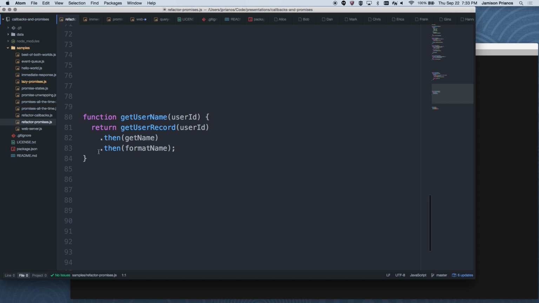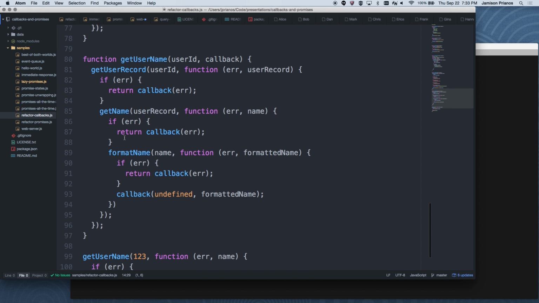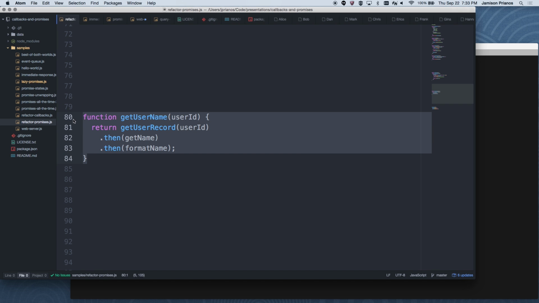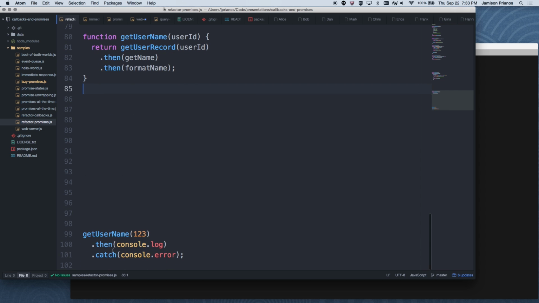In the callbacks, what we have for that same thing is get user record from the user ID, which returns a function that takes an error and a user record. If there's an error, throw that error. Otherwise, get the user record and follow all the way down this line with what's starting to look like that callback hell feature, minus the else statements. But we get much cleaner and more readable code with this. And then down here, the actual implementation to call it, because these things that go into then and catch are just functions and they get the parameters passed to them from the promises, a pretty common way to do something quick and dirty like this is we can just pass console log and console error directly into the promise. We don't have to actually attach functions.